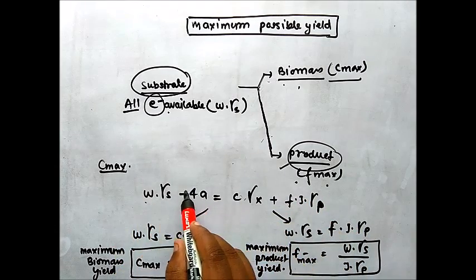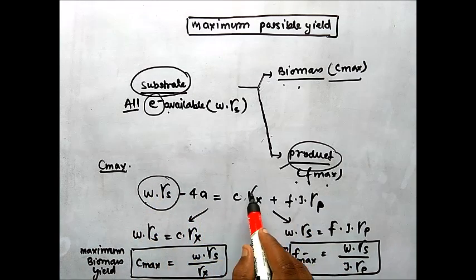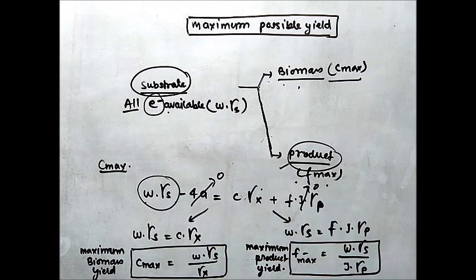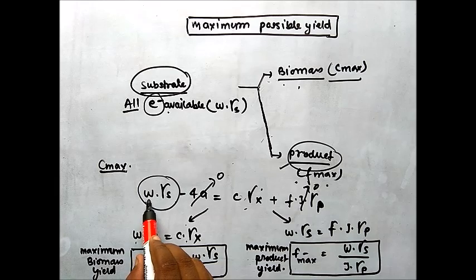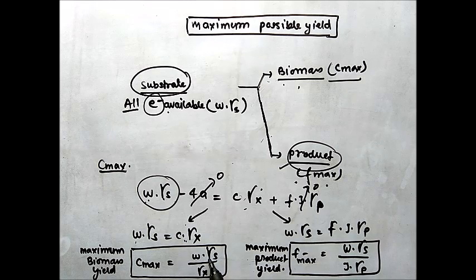When electrons available in the substrate go only to the biomass, then this factor must be 0 and this factor must be 0. Then you can equate only W into gamma S equal to C into gamma X. Then C must be C max, and C max is calculated with the help of this formula, that is W into gamma S divided by gamma X. This is known as maximum biomass yield.